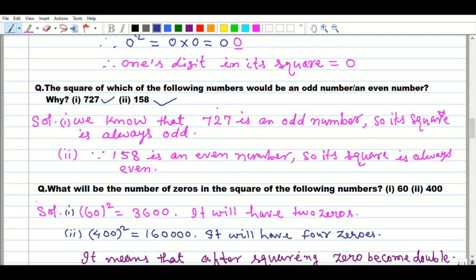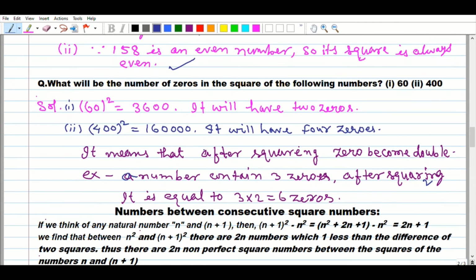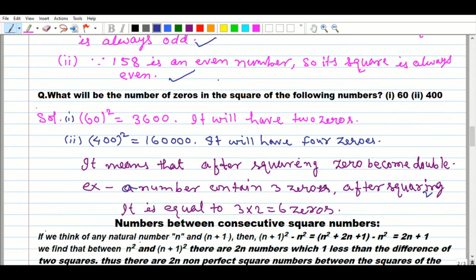We know that 727 is an odd number, so its square is always odd, and since 158 is an even number, its square is always even. It can come in an exam or anywhere as a 1 mark question, so they will check your IQ, how much conceptual knowledge you have. The next question: what will be the number of zeros in the square of the following number?